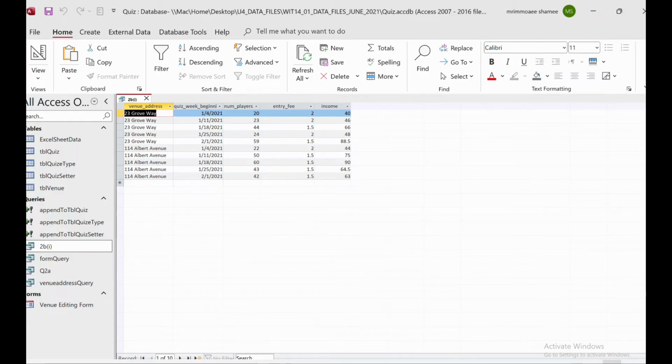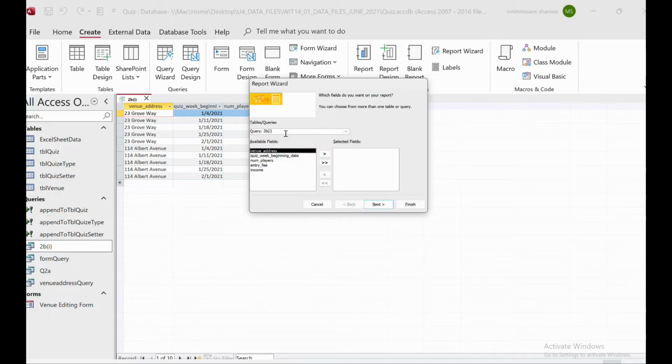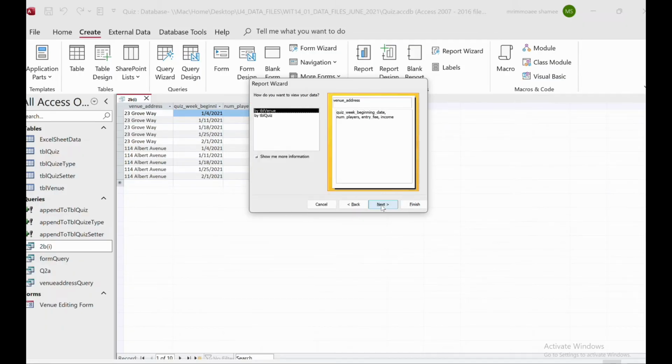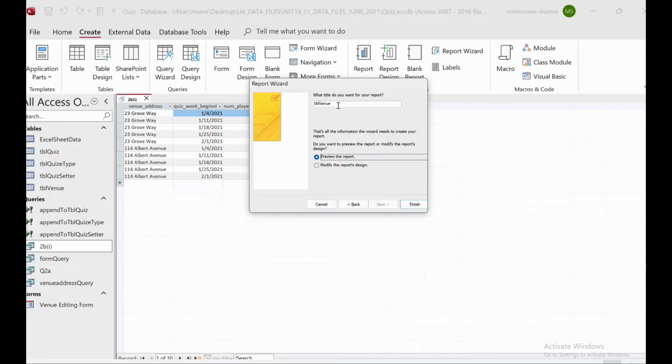Now we will move to create the venue report. So now we will click on create, and then we will choose the report wizard. Okay, because they ask us to create a report, so report wizard, and because we need a query, from here you can choose, right? So query 2b1, and then I want to take all the fields from here to here. Then I will click next, next, again next, next, next. Now I want to add the name here. So what can be the name?